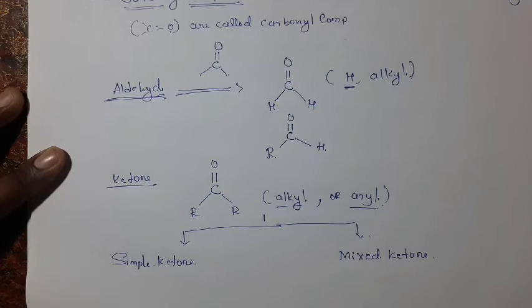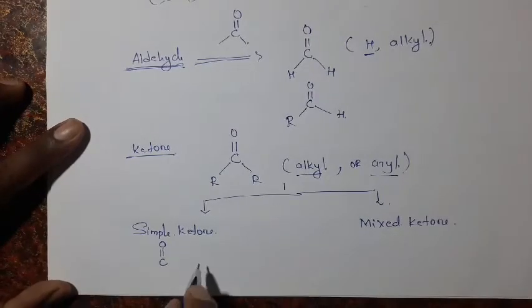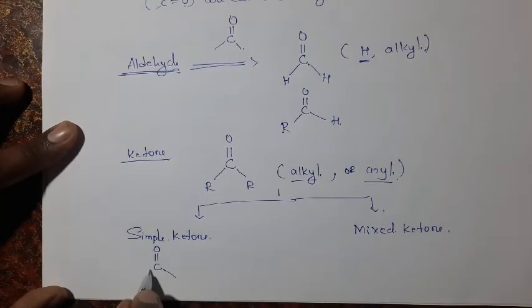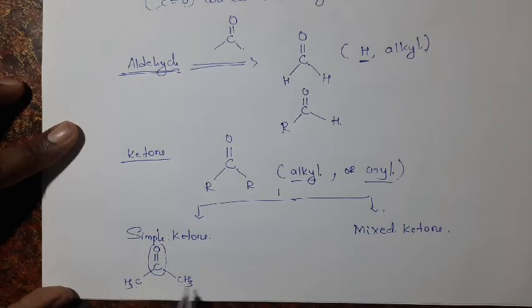In a simple ketone, the carbonyl group is attached to similar alkyl or aryl groups on both sides. For example, this carbonyl group attached to two methyl groups is called a simple ketone.